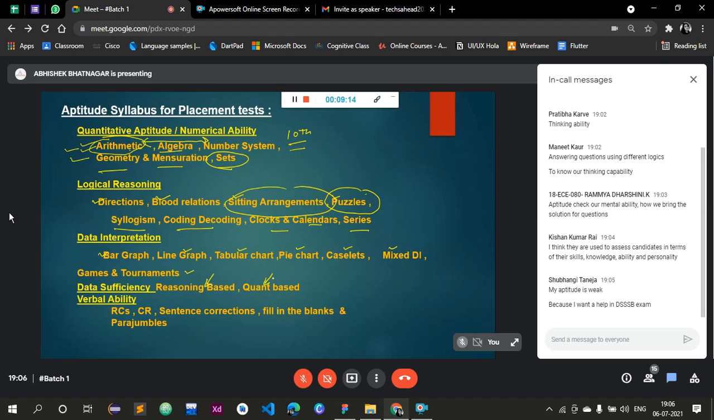Next part is data sufficiency. That includes reasoning based questions and quant based questions. Now, what is data sufficiency? Anyone? What is data sufficiency? Any answers?